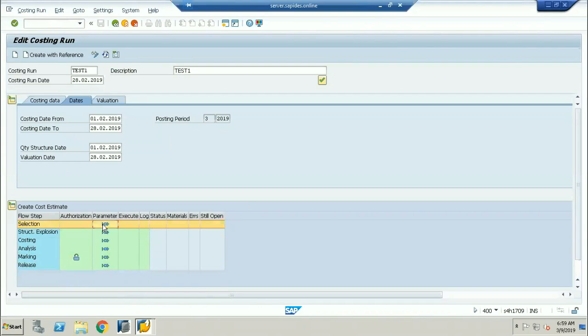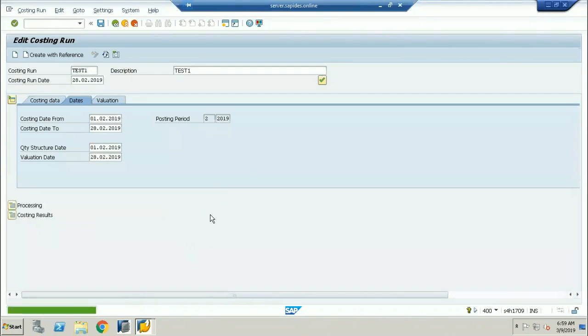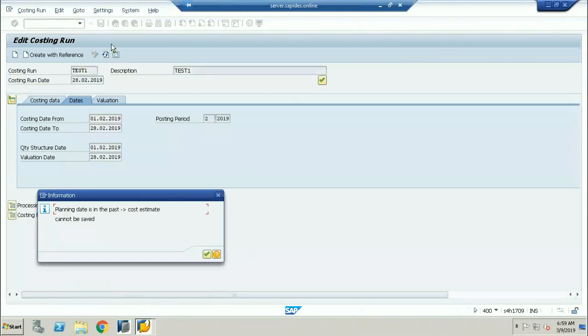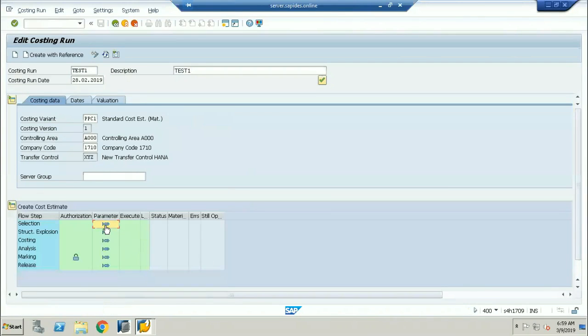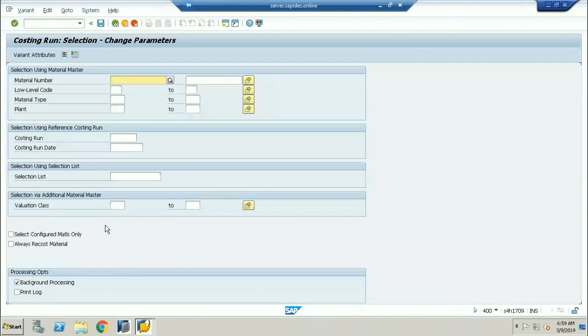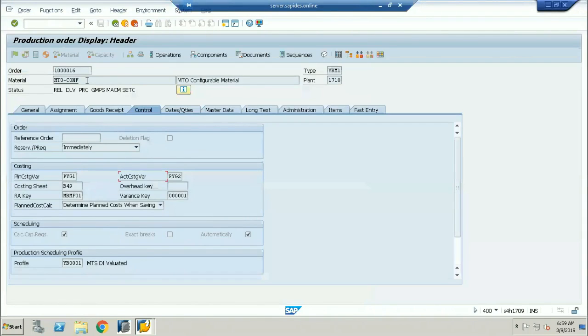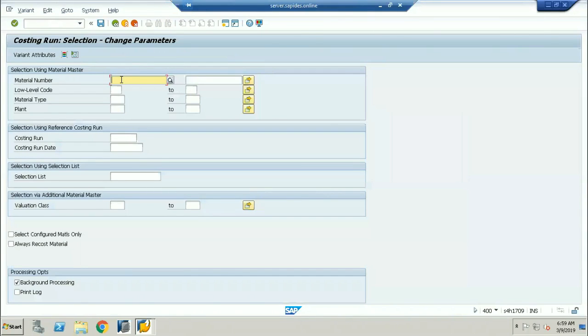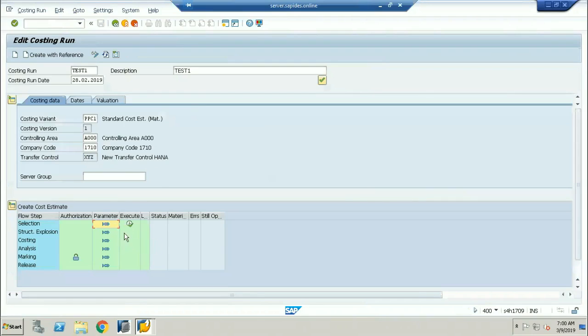Okay, now click on the parameter. The costing line has not yet been saved. I'm going to be saving. So what is the material? I'll take this material now. Complete material, because the bills of materials have been created for this particular material. Okay, now save it. Go back. And you can see the execution has come because I'm running the cost estimation for this material.